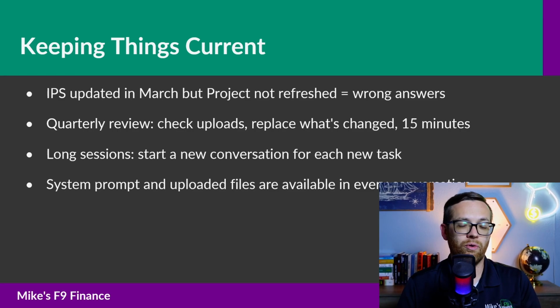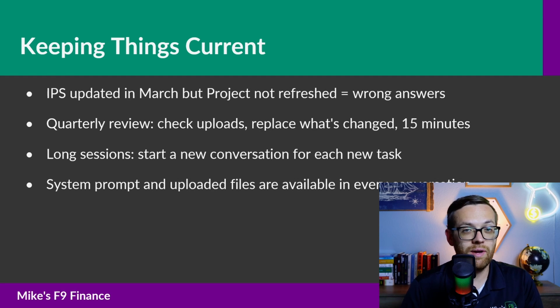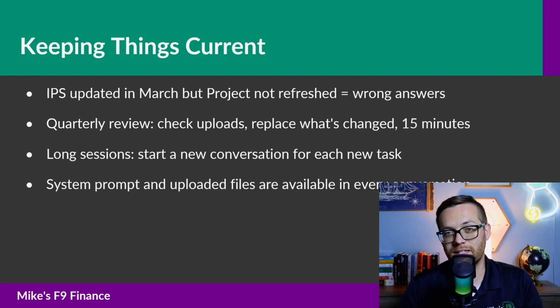There's also a practical point about conversation length. If you're in one project conversation and you ask 50 questions, eventually Claude's view of the full context window fills up. The earliest messages get compressed. If you're relying on Claude to remember something from message 3 and now you're at message 150, that might get lost. Solution: start a new conversation in the project when you're starting a new task. The system prompt runs in every conversation. The uploaded files are available in every conversation. But conversation history is just history within that conversation. Use fresh conversations for fresh tasks.